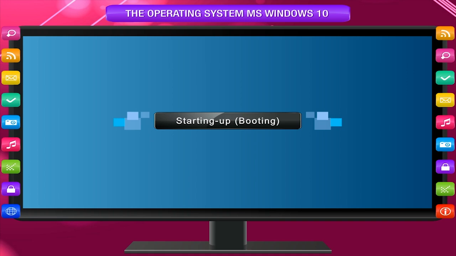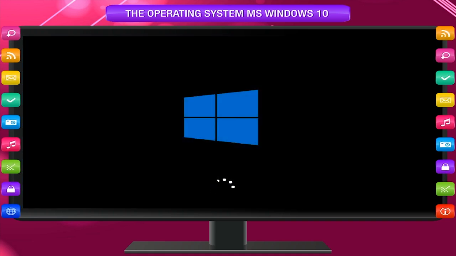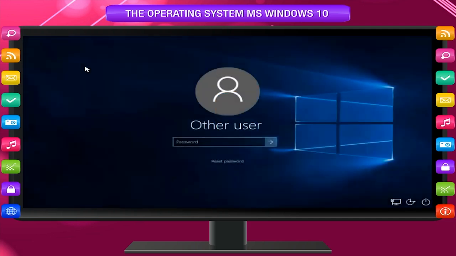Starting up or booting. When you switch on the computer, you see the Windows 10 startup screen. The loading wheel indicates that Windows 10 is preparing the startup sequence or boot process. The first thing it presents you is the user account or logon screen. Select your user account, type the password and press the Enter key or click on the arrow button. You will then see the welcome screen.